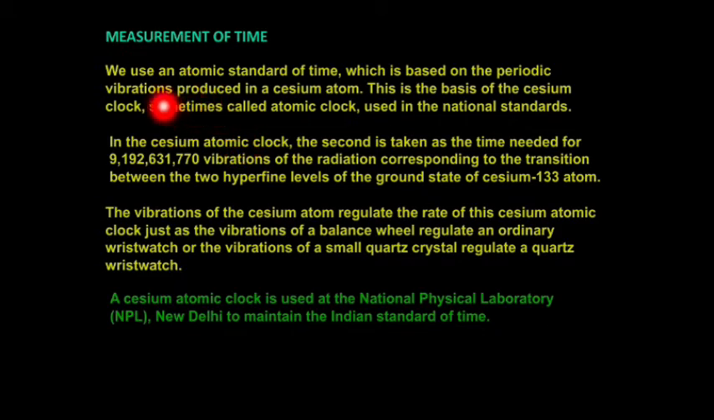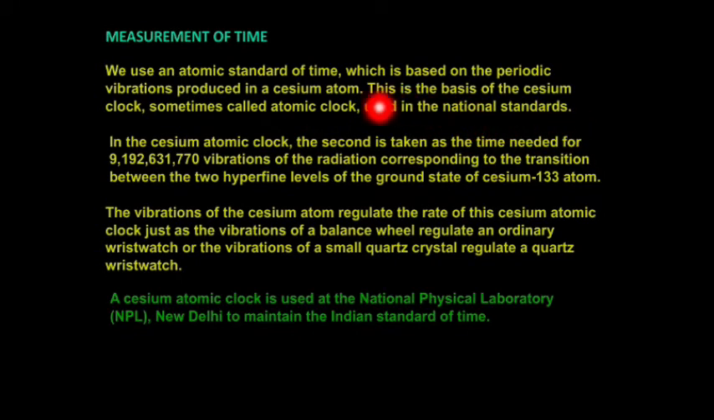We use the atomic standard of time, which is based on the periodic vibrations produced in the cesium atom. Okay, it's a very important one. See the screen: the atomic standard of time is based on the periodic vibrations produced in the cesium atom. This is the basis of the cesium clock. Sometimes it's called the atomic clock. It's used in the national standards.